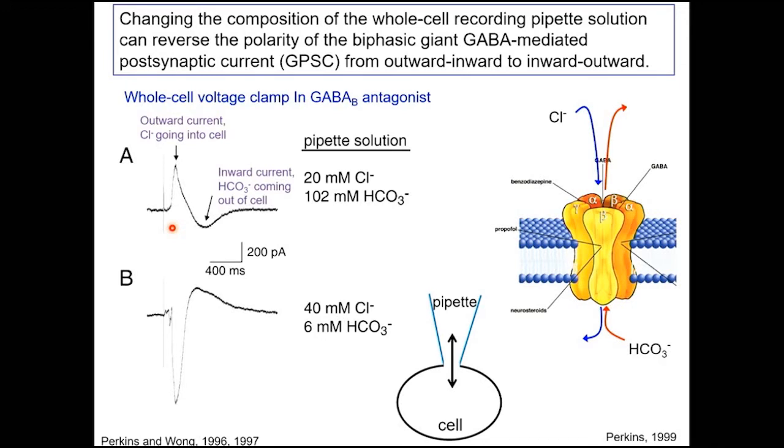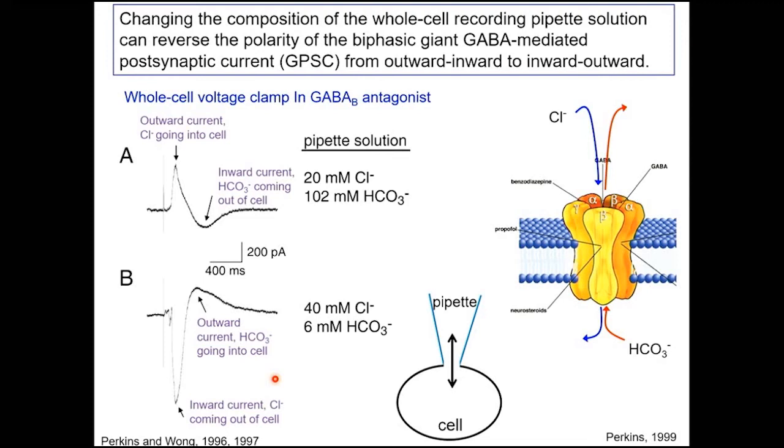But I'm showing you here that this second component is much more sensitive to how much bicarb I put in the pipette. And then you can see in B that if I load the cell with chloride, now I've got an inward current here followed by an outward current. So I've been able to completely reverse the polarity by manipulating the anions in the electrodes. So here we've got the inward current first, chloride's coming out of the cell, and the outward current, bicarb, going into the cell.